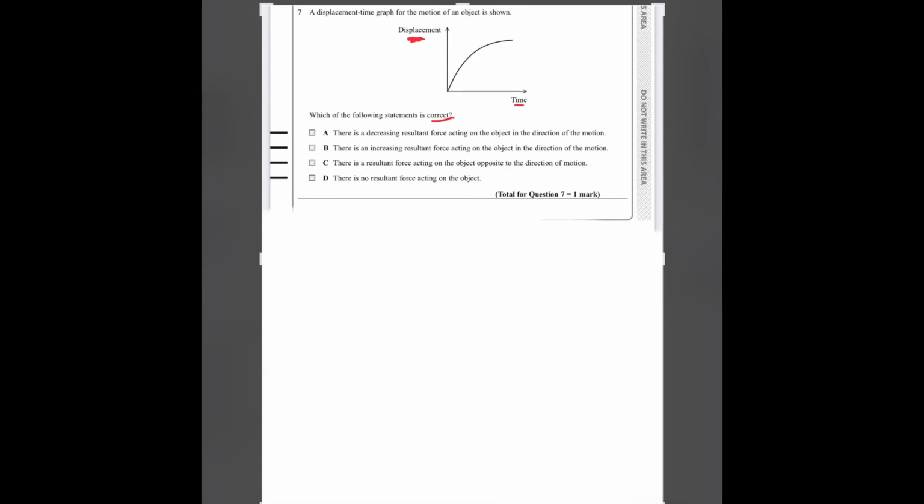So A says that there is a decreasing resultant force acting on the object in the direction of motion. The gradient of this graph gives velocity, right? So since the gradient is decreasing, the velocity should be decreasing, and since the velocity is decreasing, there should be a resultant force in the opposite direction to the motion, not in the direction of motion, since a force in the opposite direction of motion would cause a deceleration, and a force in the direction of motion would cause an acceleration.